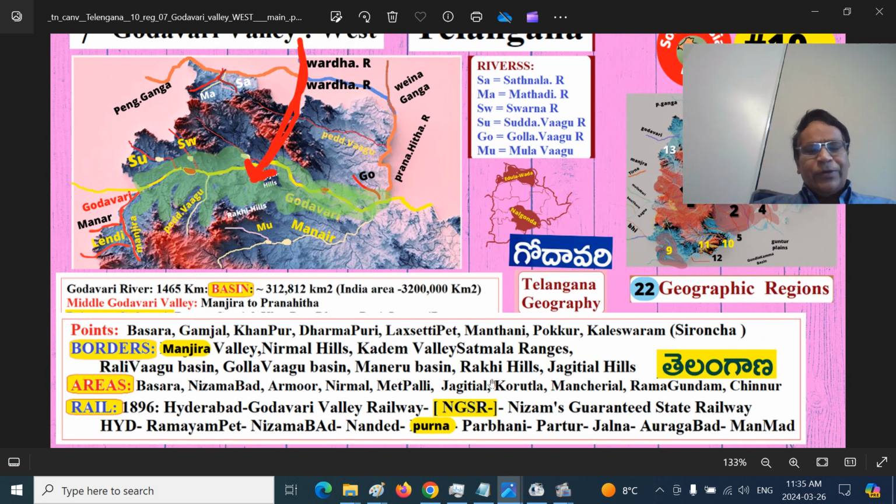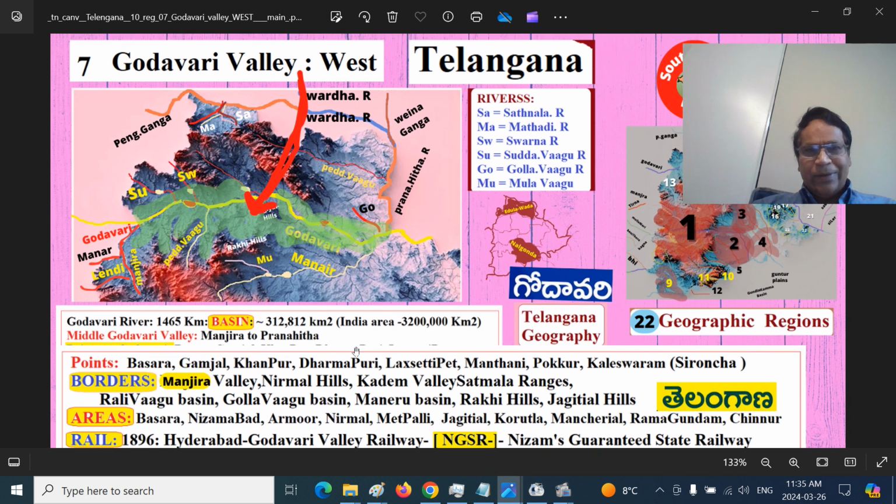I will show you the real map so that these things will be very crystal clear to you. The Godavari Valley in the Telangana region, that is the Godavari Valley West. Where does it start and where does it end is very easy. Godavari has a right-hand tributary called the Manjira or Manjra River. It starts here. Maybe around 30-40 kilometers upstream on the Godavari River will be Nanded town in the Marathwada region of Maharashtra.